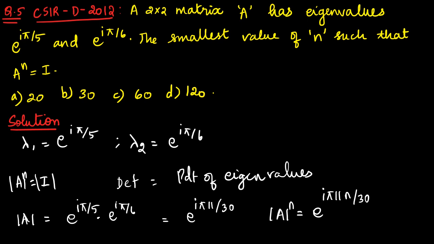This should be equal to the determinant of I, which is anyway 1. So that 1, I can write as e power i 2 pi m. If you expand that, you're going to get the same.